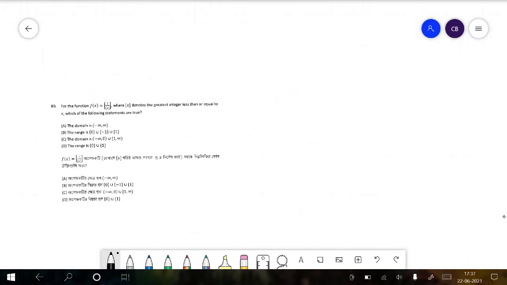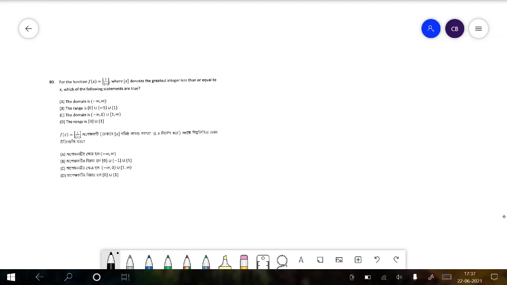Now moving on to the last question. For the function f of x is equal to box of 1 by box x, where box x denotes the greatest integer less than or equal to x, which of the following statements are true? So where can this not be defined? That will be removed from the domain.